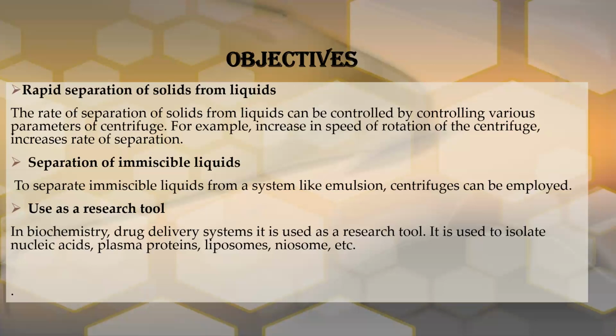Next objective: use as a research tool. In biochemistry and drug delivery systems, it is used as a research tool. Centrifugation is used in biochemistry as a research tool to isolate nucleic acids, plasma proteins, liposomes, niosomes, etc. So it is mainly used for the separation or isolation of these. These are the objectives of the centrifugation process.